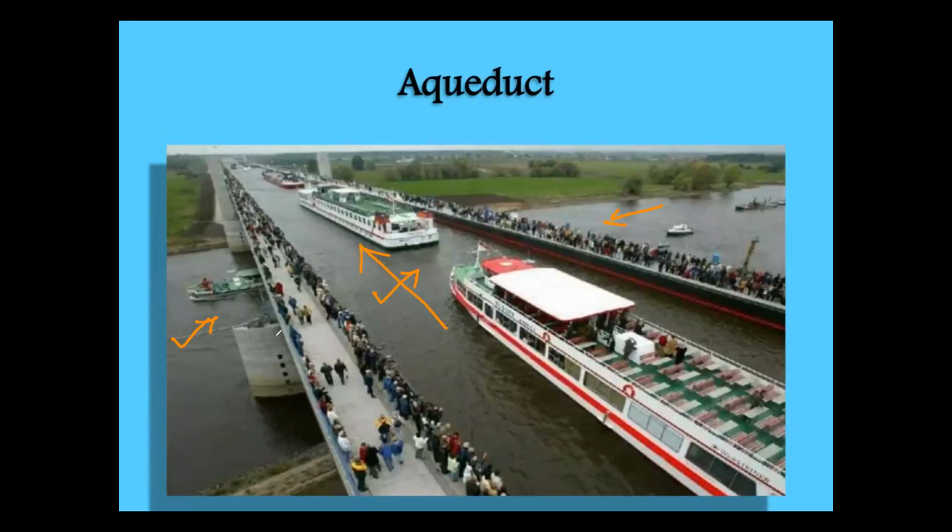So they are constructed as one structure. So this is called an aqueduct. These are the piers. Over this pier, a bridge is constructed. Over this bridge, the canal is flowing. The canal is flowing in this direction. The natural stream is flowing in this direction.